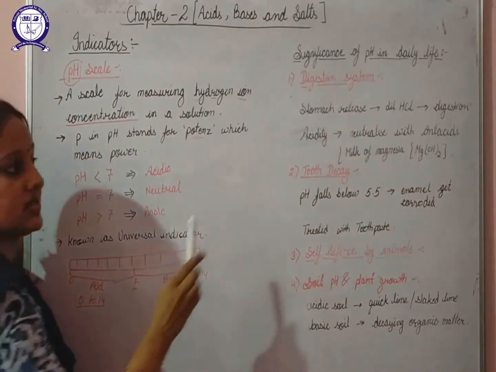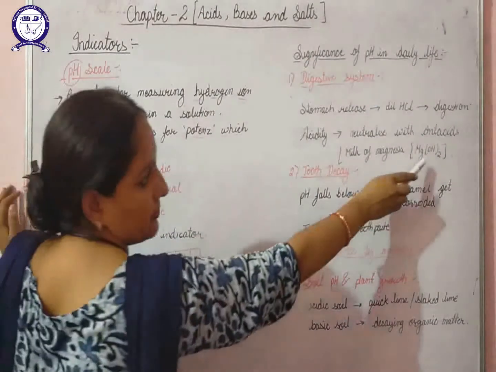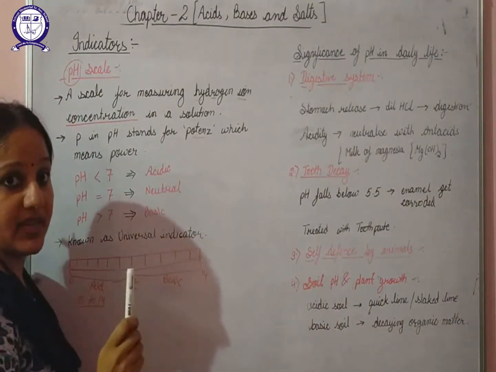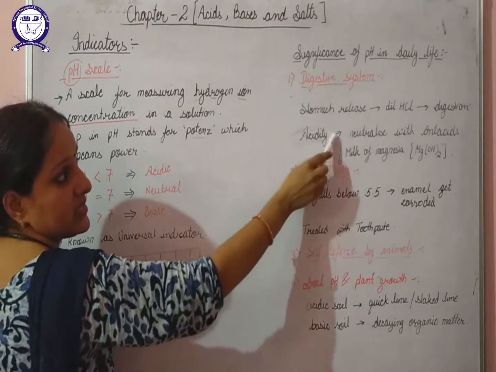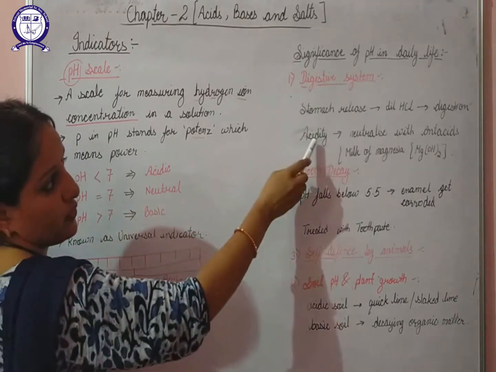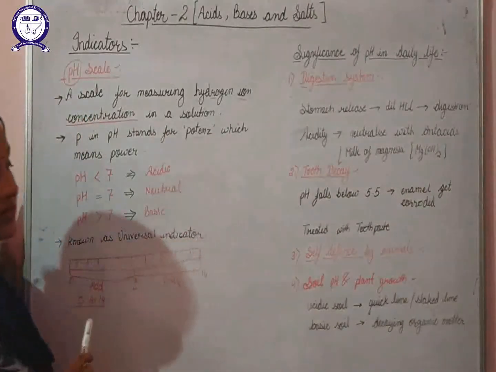These antacids are basically made from milk of magnesia, which is magnesium hydroxide. Basically this antacid is a base. We know to reduce the acidic behavior, we have to treat it with a base. So for curing acidity, we will treat it with antacids.